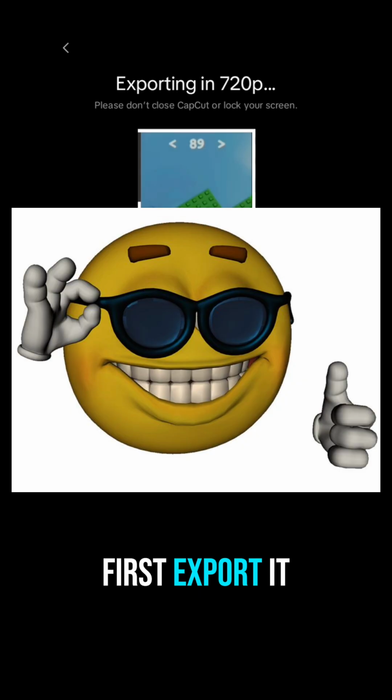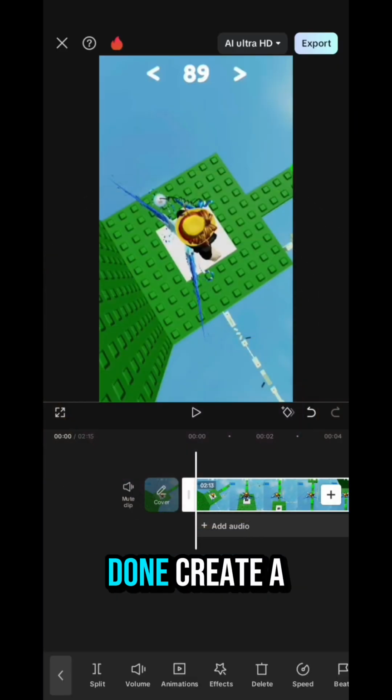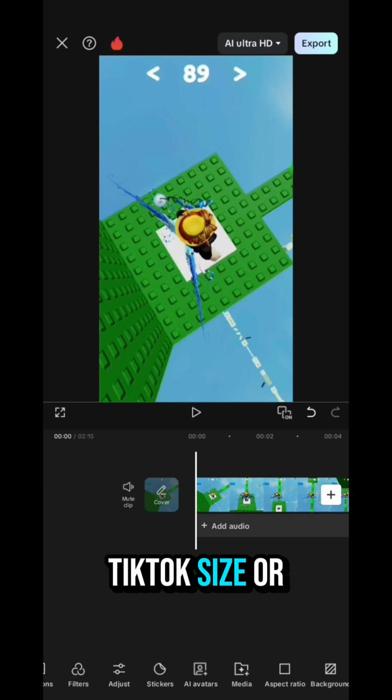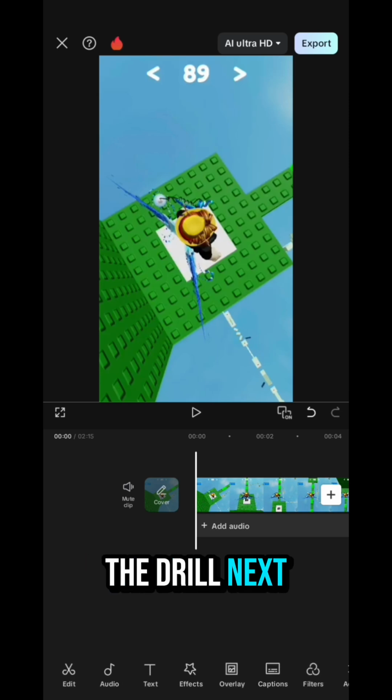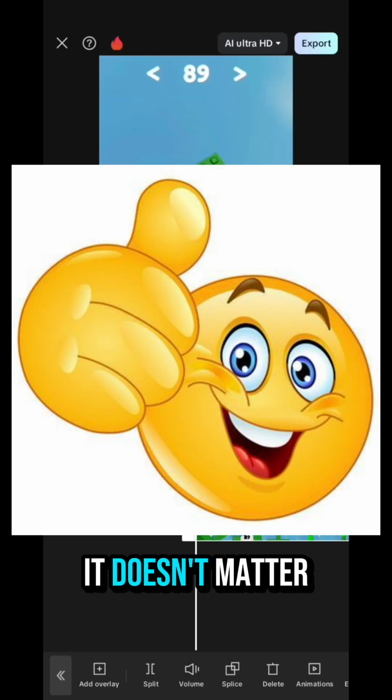But first, export it. Don't skip that, or else your PC might explode trying to render chaos mid-edit. Now once that's done, create a new project again. Make sure it's TikTok size or 9:16, you already know the drill. Next, click overlay, then select the video you just exported. After that, drag it down. Don't worry, it doesn't matter where it is for now.